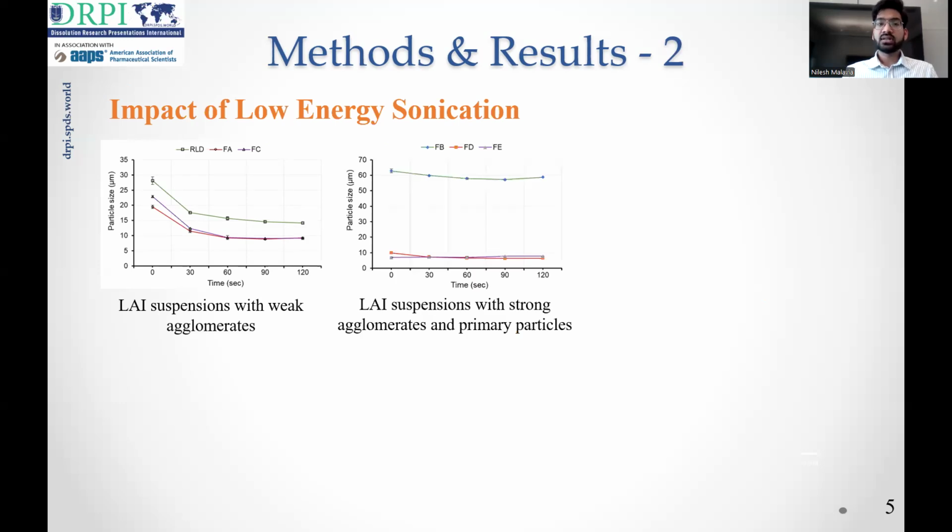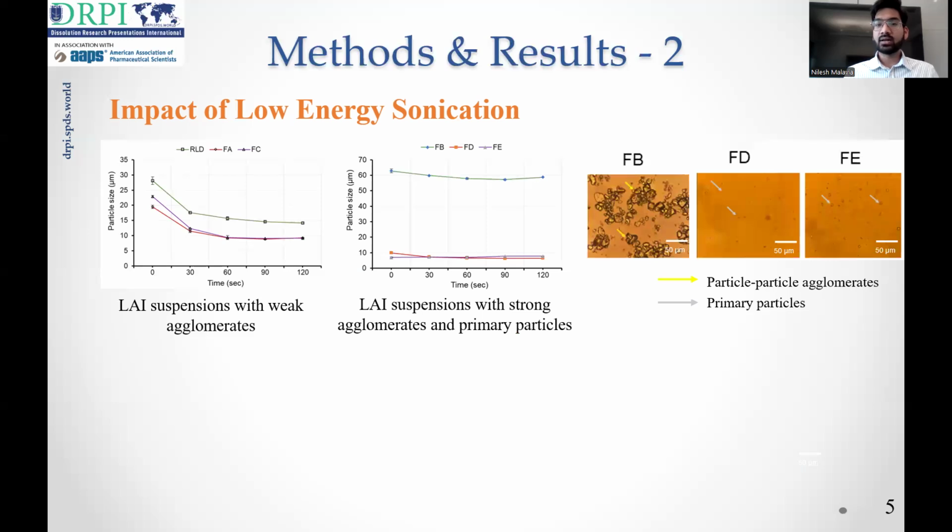For the other formulations, we can see that on application of sonication energy, formulation FB shows slight reduction in particle size, whereas FD and FE do not show any decrease in particle size, suggesting that these suspensions may be with strong agglomerates or with the primary particles. So to confirm this, we performed some microscopy experiments. And from the microscopy data, we can clearly see that in case of FB, there are strong particle agglomerates.